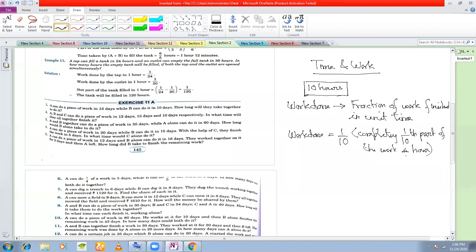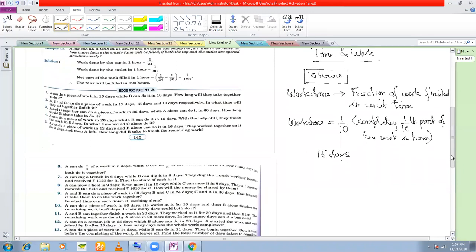So if you are taking 10 hours to complete your homework, then in 1 hour, how much fraction of work are you completing? Only 1 by 10th part. Similarly, suppose a daily laborer has been given some work, say the renovation of a building, and he's doing it alone, and he takes around 15 days to complete the work.